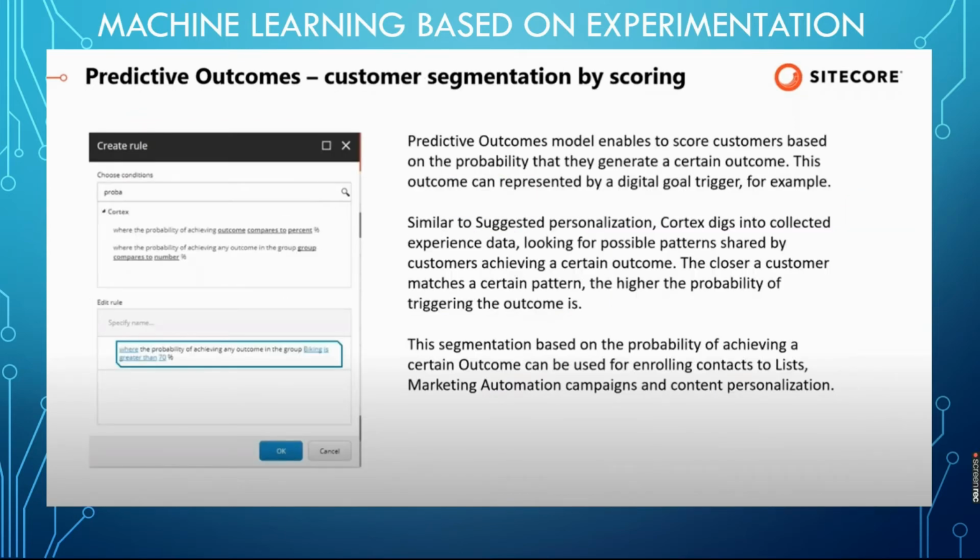Predictive outcomes: customer segmentation by scoring. Predictive outcomes means that when you categorize, based on this categorization you create a pattern, and with this pattern you implement personalization. This is a repetitive process. Predictive outcomes help us segment the customer and give some rating, some score. For example, one category has 10 points, two categories have 20 points, and three categories can be 40 points. Based on the scoring, we segregate the predictive outcomes from the ML server.